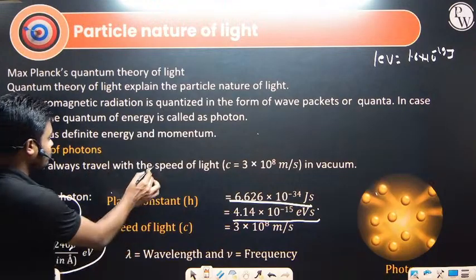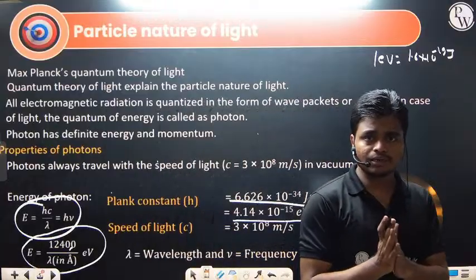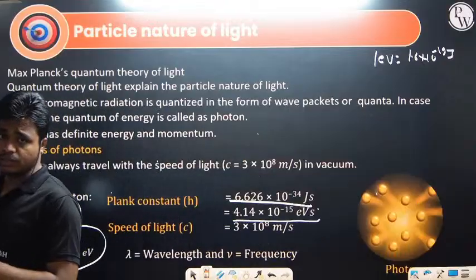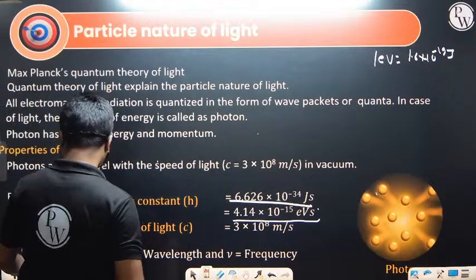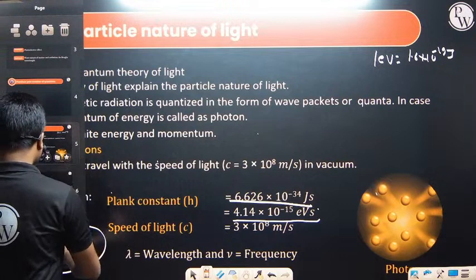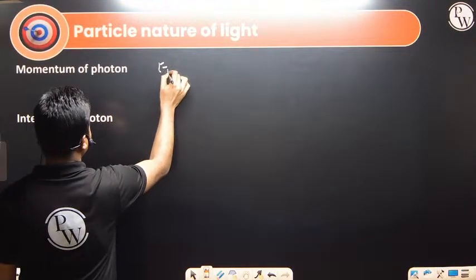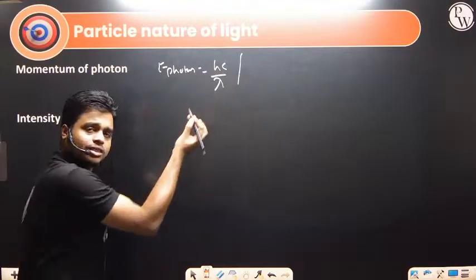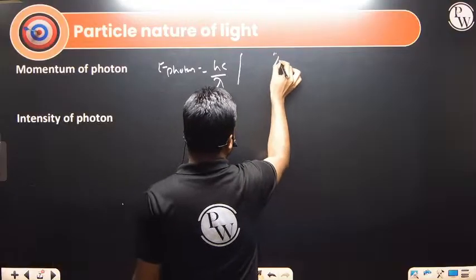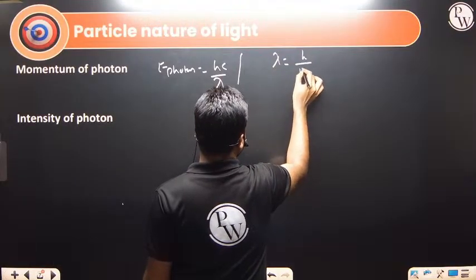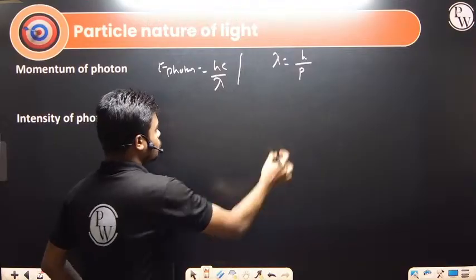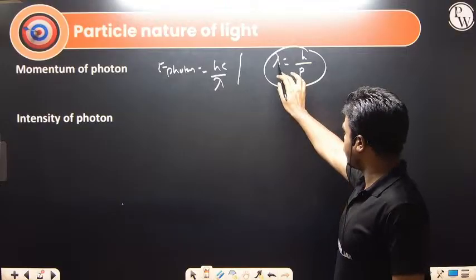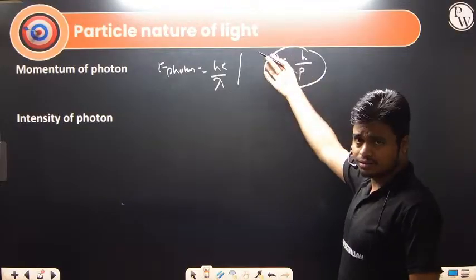So again, energy can be quantized in the form of photons, and the energy of each photon is given by hc by lambda, where lambda is the wavelength of the photon, and nu is the frequency of the photon. Next, the momentum of the photon. The energy of the photon is given by hc divided by lambda. And in this chapter we will be discussing what lambda is. The lambda is h by mv, that is h by p. This is what we define as de Broglie wavelength, of a particle having momentum p and wavelength lambda.